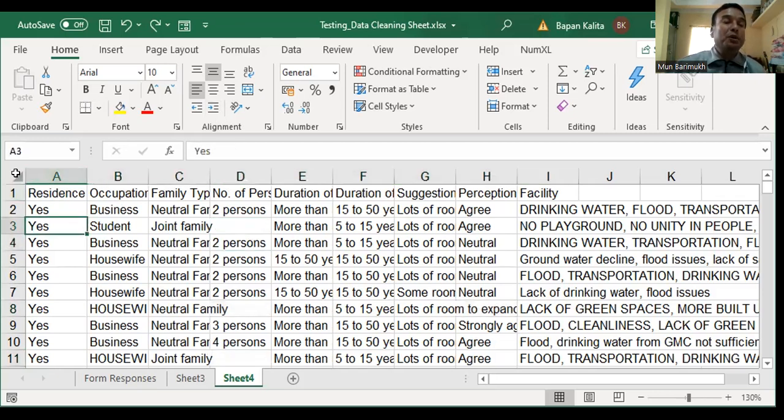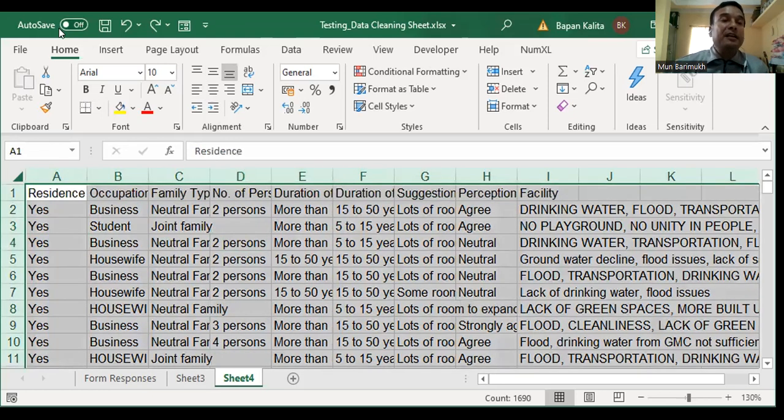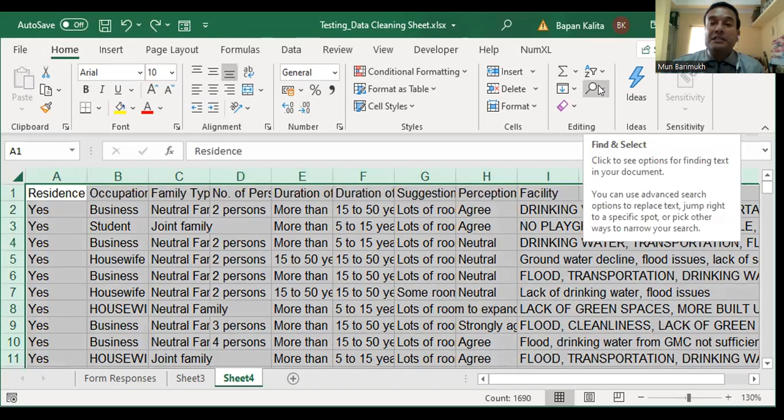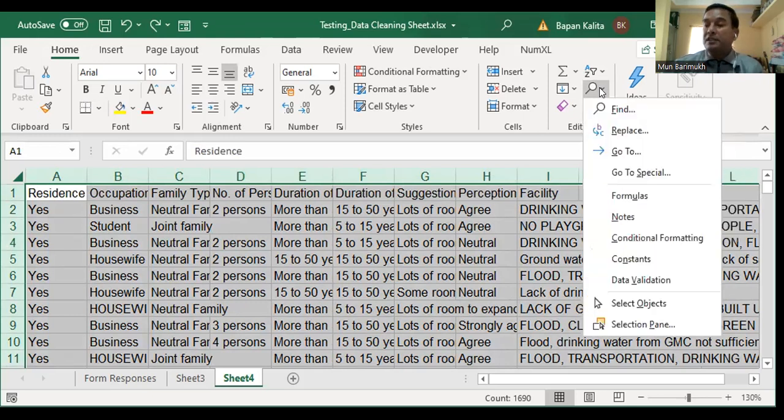Let me select this entire sheet, then go to the Home tab. After going to the Home tab, go to the Find and Select option. Click on it and a drop down menu will come up. Then go to Special. I hope you can understand it.